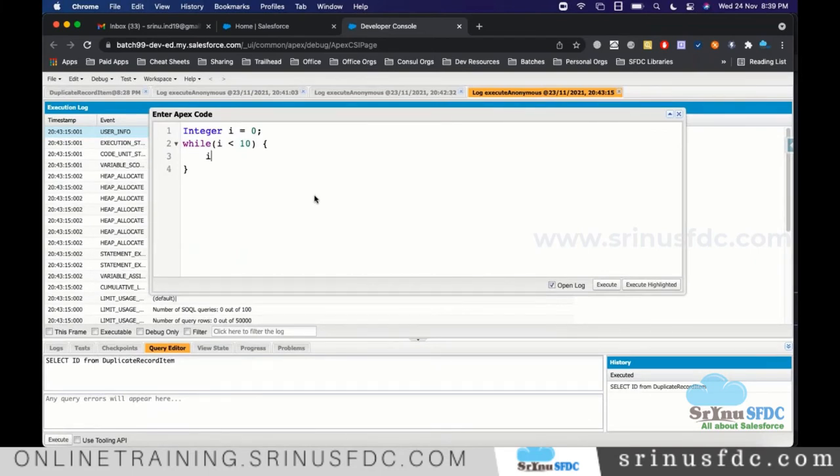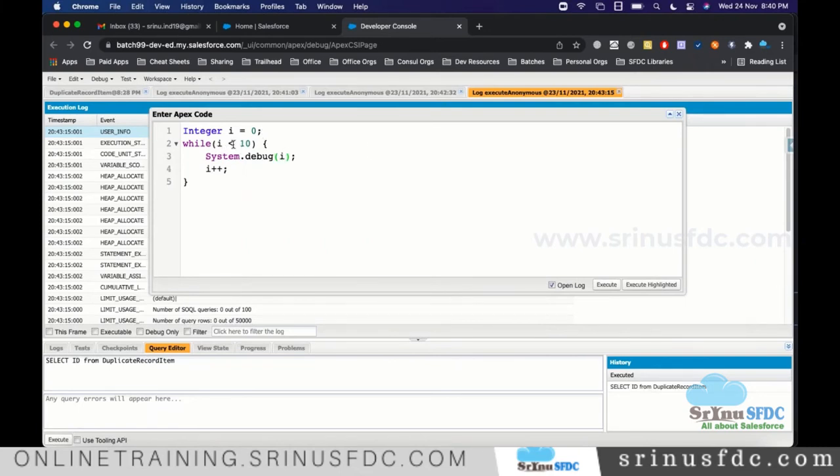How do we give it? We can give I is equal to I plus 1, but yesterday we discussed the unary operator. If we use I++, this value will be incremented by 1 every time, right? Now this will end after some point of time. Let's say, for us to see some output in the debug log, I'm printing the number. So I'll say System.debug, and I'm printing that I value.